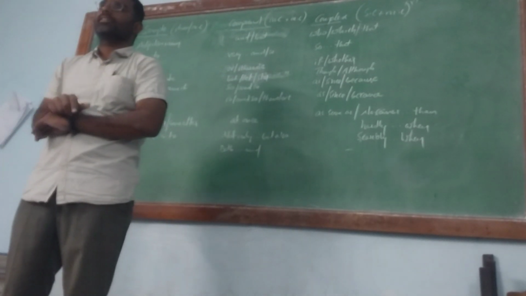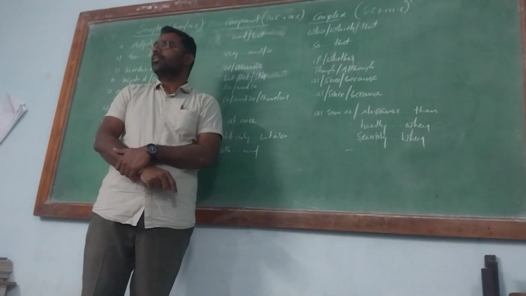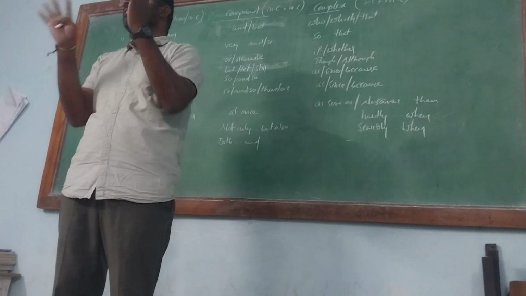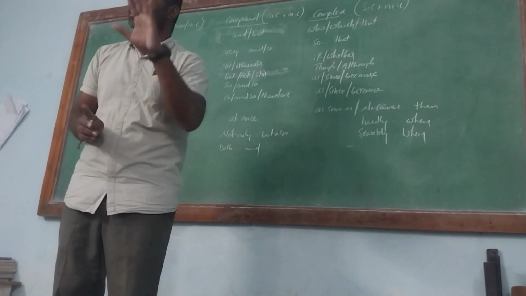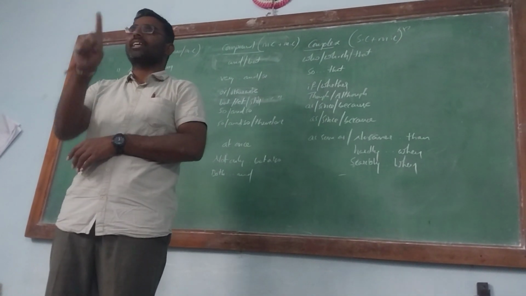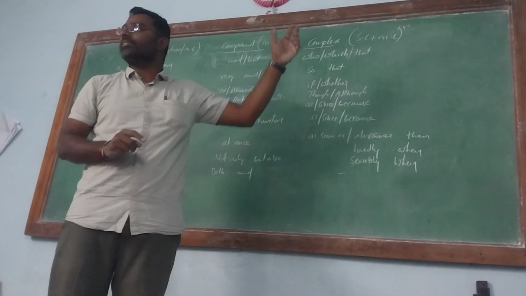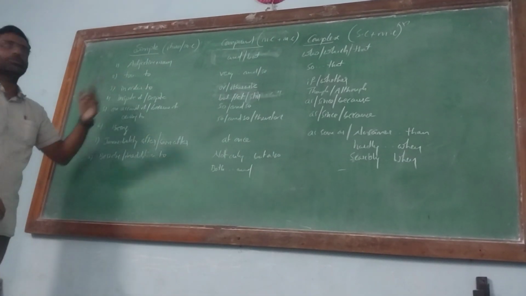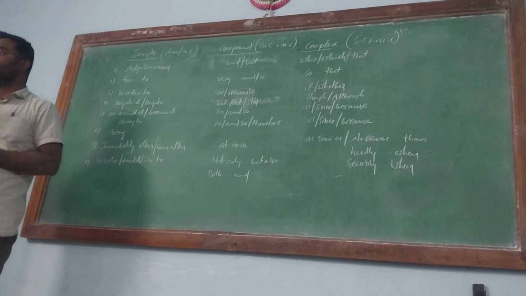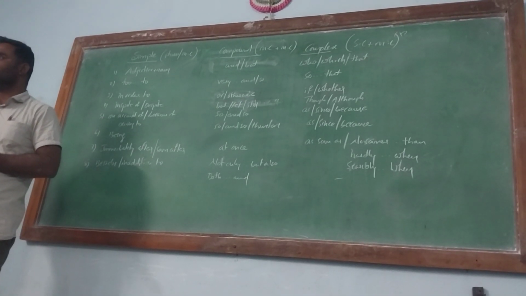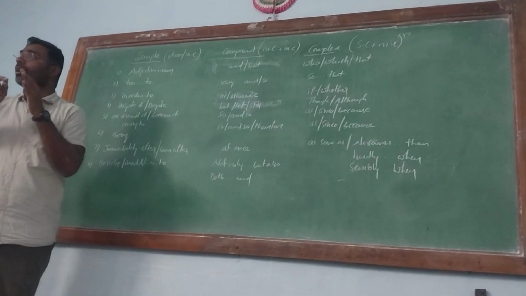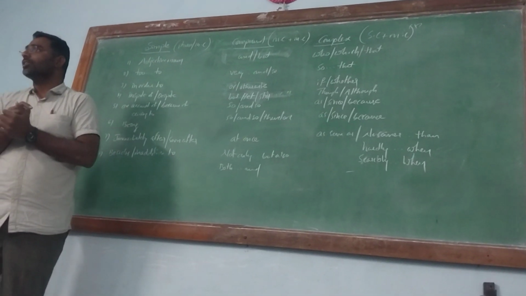Is it clear? Now the structure so that: he was so dull that he could not understand. He was so dull is the main clause, that he could not understand is the subordinate clause. So that, understand, we use this in a complex sentence. One more important one here. In order to get good marks, you will do hard work. So what do you make? You will do hard work, otherwise you won't get good marks.